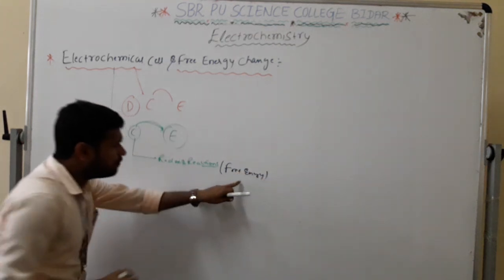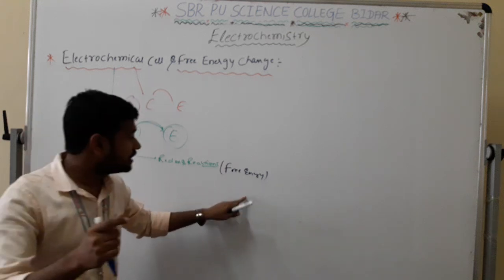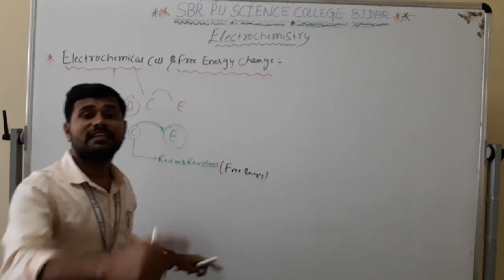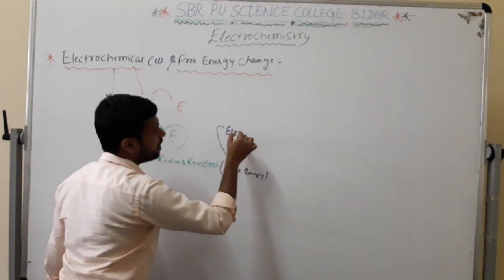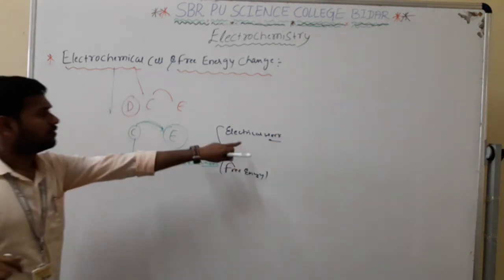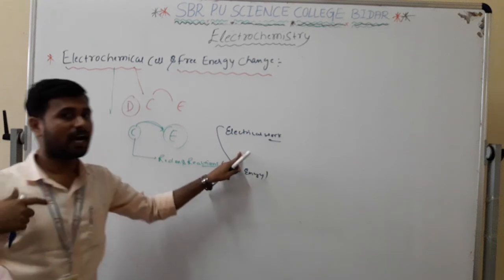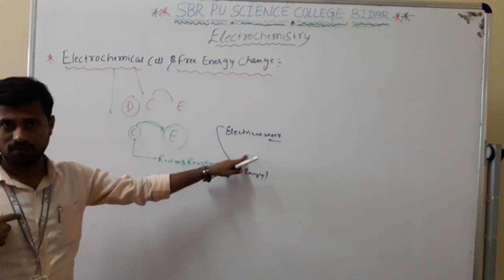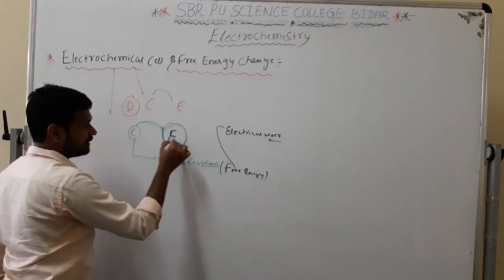Whenever free energy comes, what happens? The free energy is in the form of electrical work. We can use this free energy in the form of electrical work. Based on this only, so many electrical devices are run.